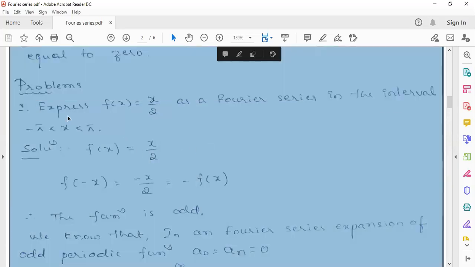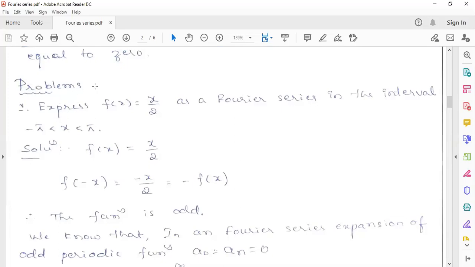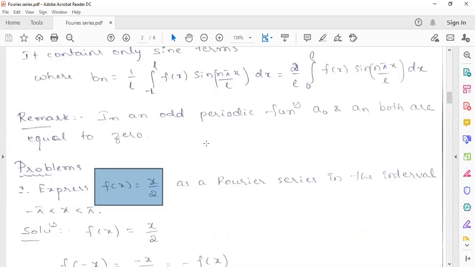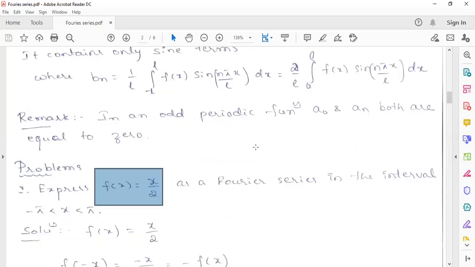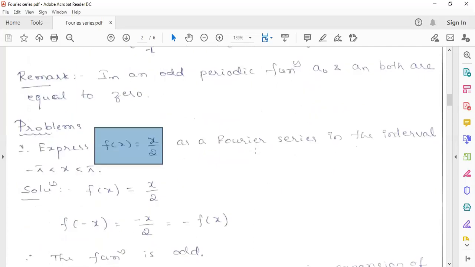So now see the solution of this one, f of x equals x by 2. Is it an even or odd function? Odd function. Odd function means which coefficients will be 0? A0 and An will be 0. So that means you just have to find out Bn.